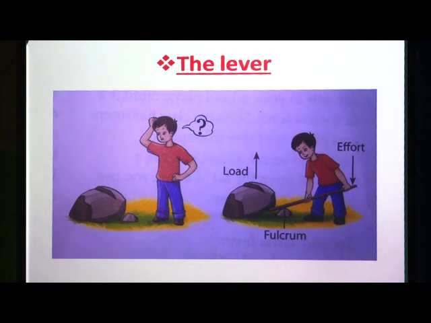So, this arrangement of a rod free to move around a fixed point, this is the fixed point, this will not move, only the rod will move. This arrangement of a rod free to move around a fixed point, or fulcrum, is called a lever. What makes the lever? The arrangement of a rod with the help of a fulcrum, where the rod moves freely in any direction. This arrangement of the rod free to move around the fixed point is called the lever.